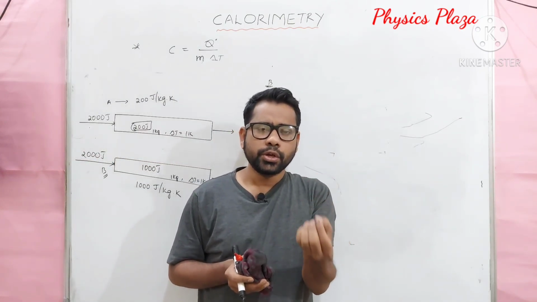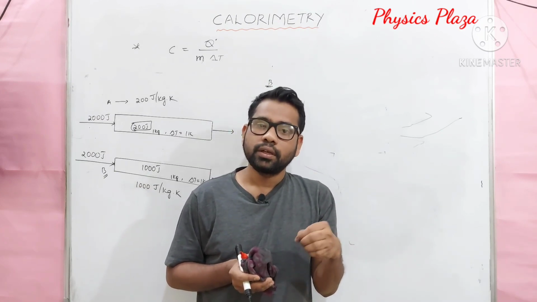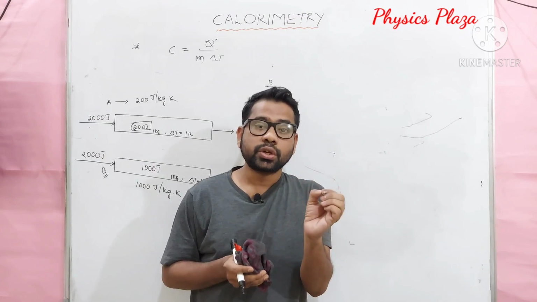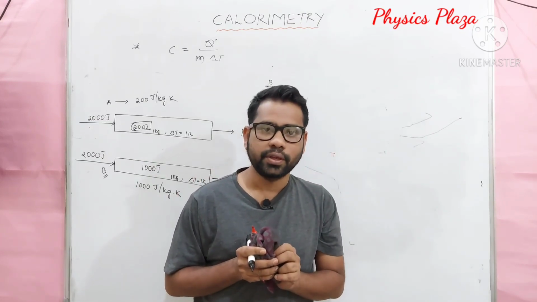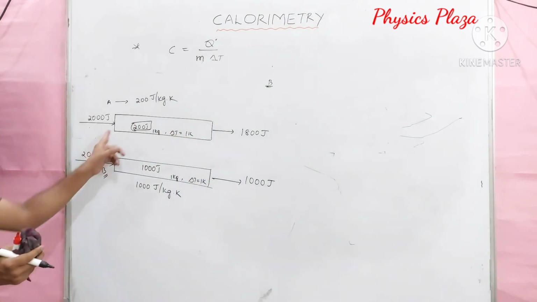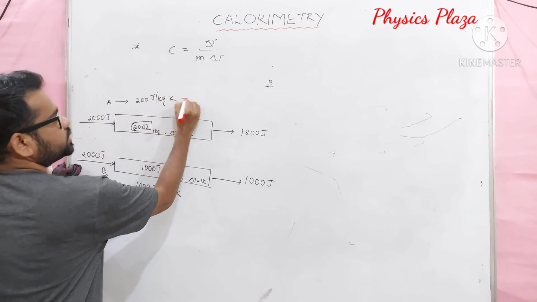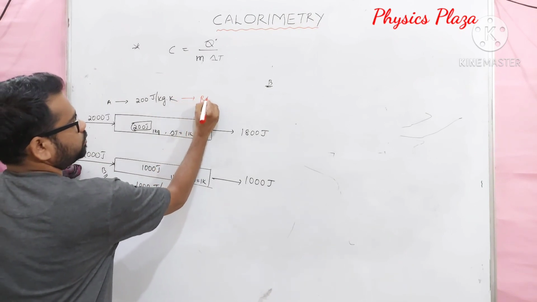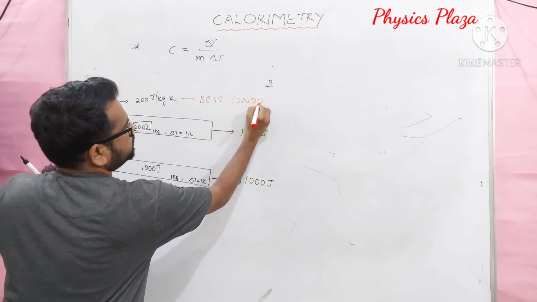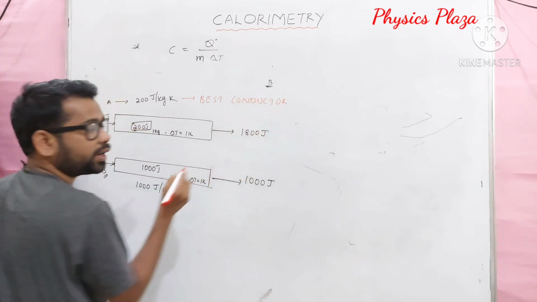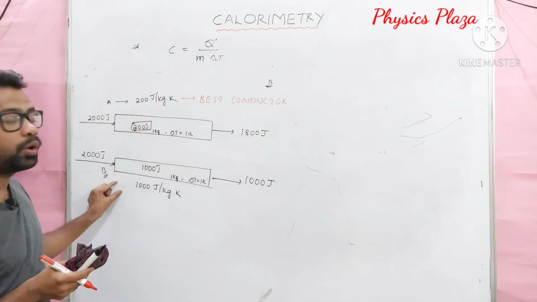Should it absorb more heat or should it allow more heat? The body which allows the more amount of heat to pass through it is the best conductor of heat. So which is the best conductor here? I can say that body A is the best conductor out of these two, because it is not absorbing much heat compared with body B.